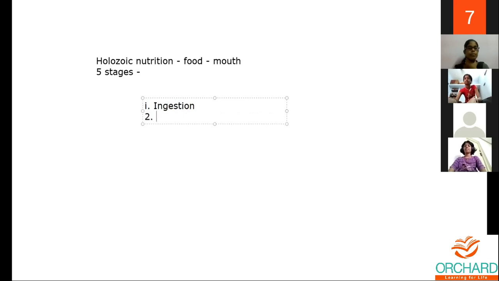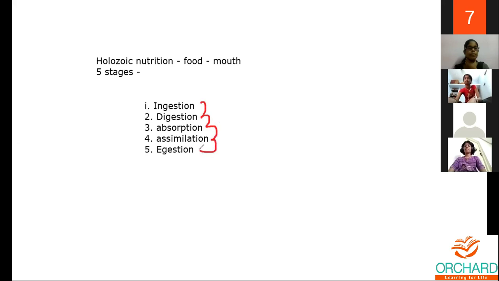Ingestion is followed by digestion, digestion is followed by absorption, absorption is followed by assimilation, and assimilation is followed by egestion.